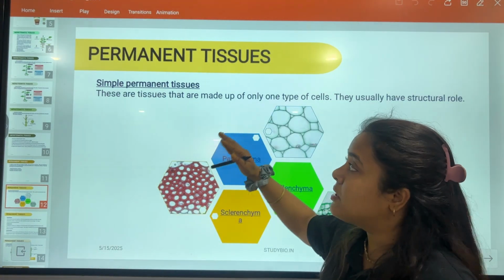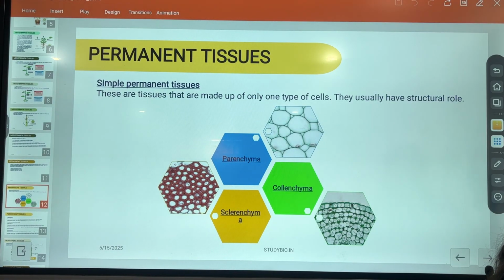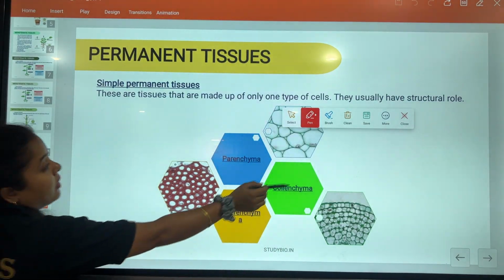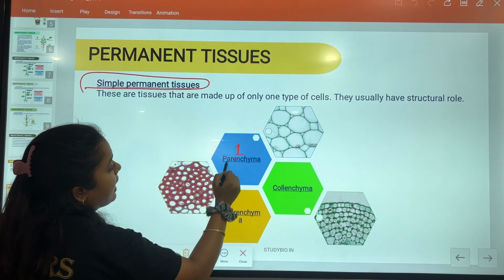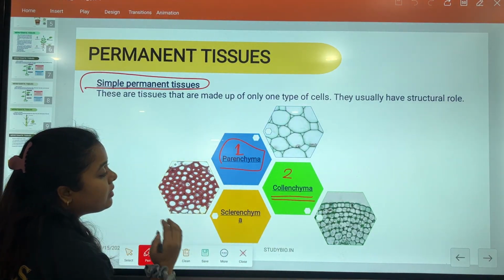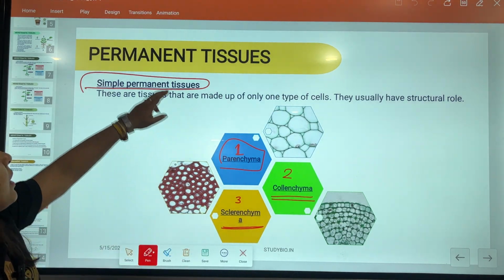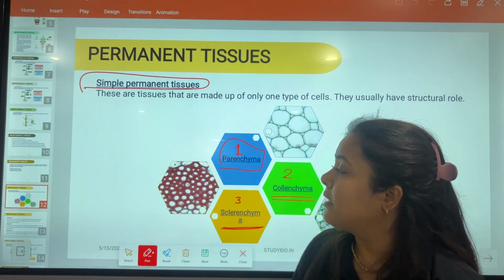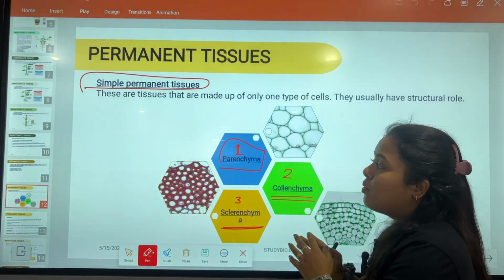Very firstly, we are going to learn about the simple permanent tissues. In simple permanent tissues, three types of tissues we are going to learn. Repeat after me. The first one is parenchyma. Second one is collenchyma. Third one is sclerenchyma. Very first is parenchyma, second is collenchyma, third is sclerenchyma. You should be able to say them with spellings and pronunciation.